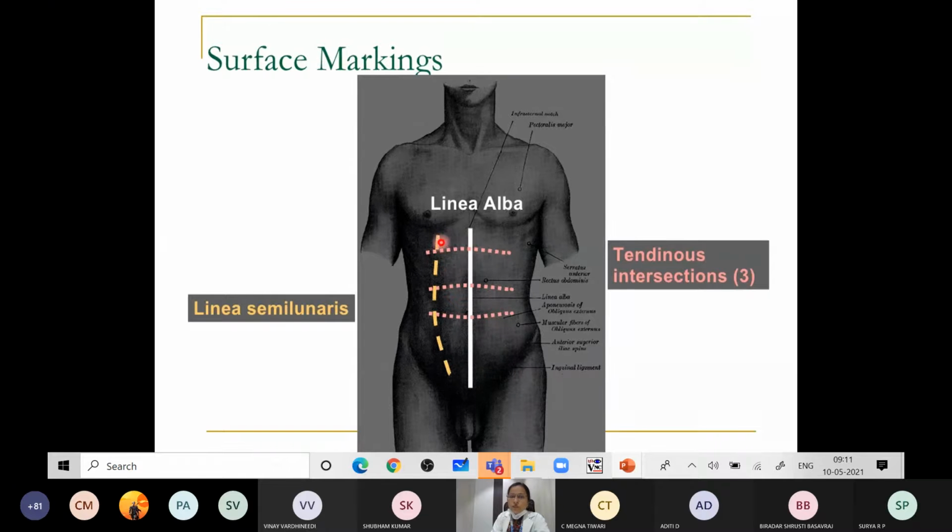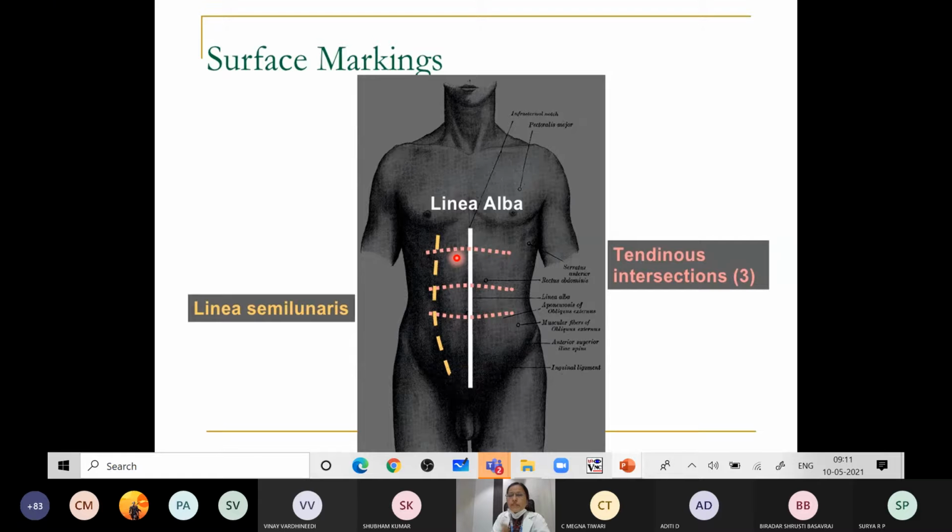Lateral to it, there is one more curved line, which is called the linea semilunaris. It is 5 centimeters lateral to the linea alba. What does it represent? It represents the lateral border of a muscle called the rectus abdominis.